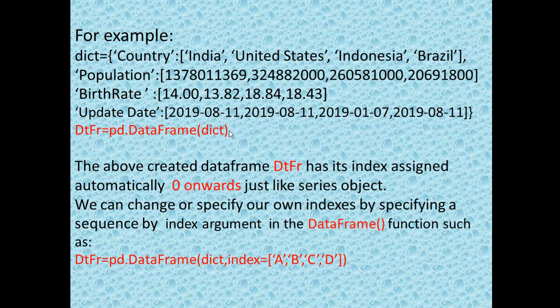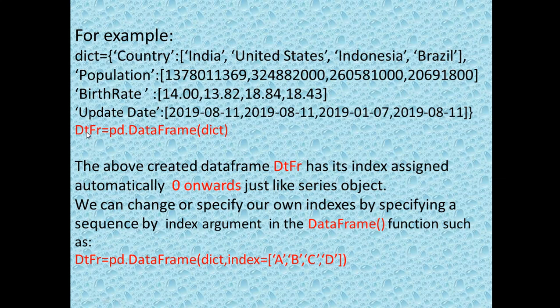So here the value passed, which value have I passed here? The dict value. And dict is what? The dictionary. So here DataFrame is the name of the function for creating the data frame. As you used Series, the name of the function for creating the series, here DataFrame is the name of the function for creating the data frame.